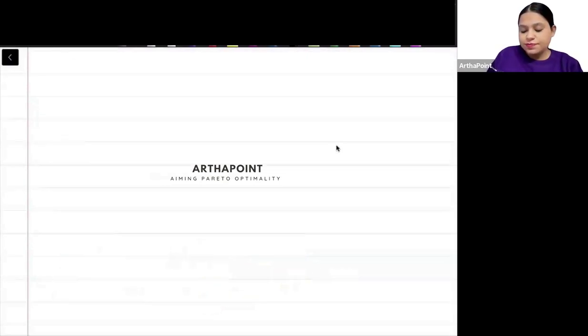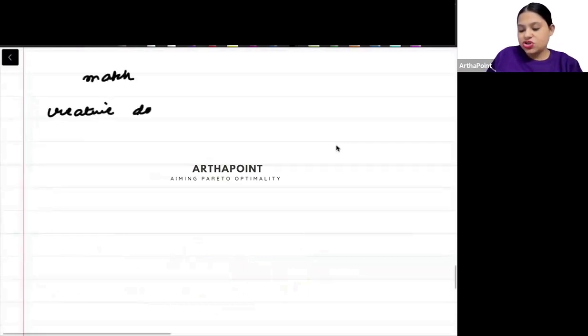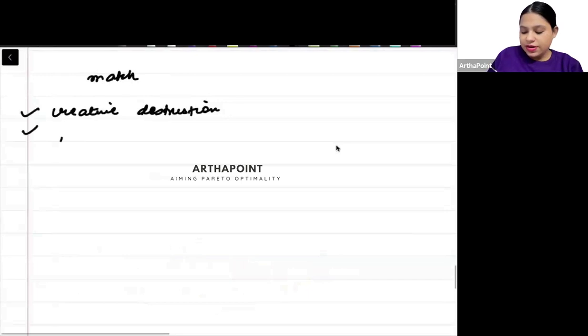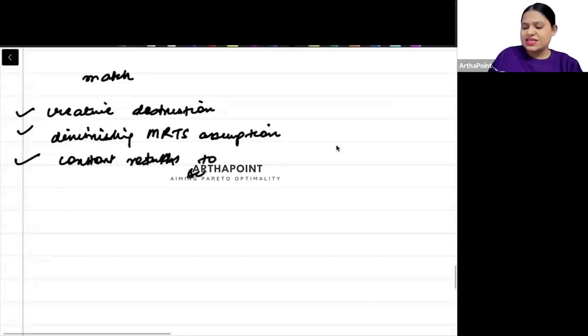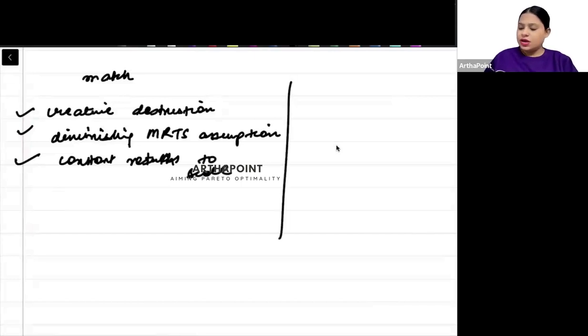Okay, so suppose if I give you match the following में creative destruction, right, and then I give you diminishing MP or diminishing MRTS assumption. ठीक है, then I give you constant returns to scale. ऐसे करके मैं कुछ कुछ मॉडल का I write something here and I write something here.